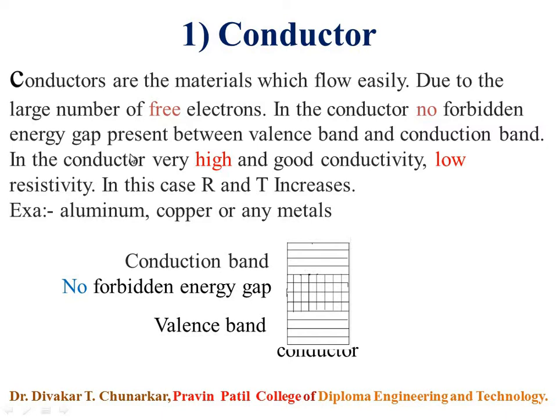Conductor consists of a large number of electrons, and therefore the conduction band and valency band overlap each other, and there is no forbidden energy gap. For example, aluminum, copper, and any metal. These are examples of conductors. And this is the simple diagram. This is the conduction band and this is the valency band. And here is no forbidden energy gap.